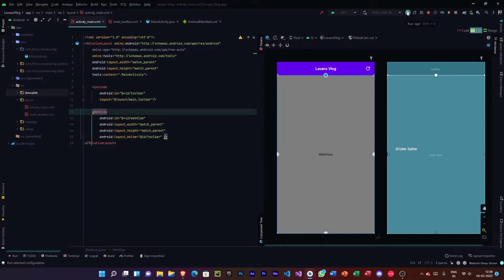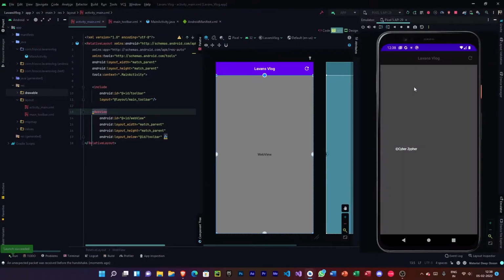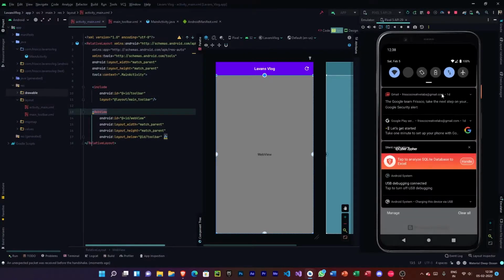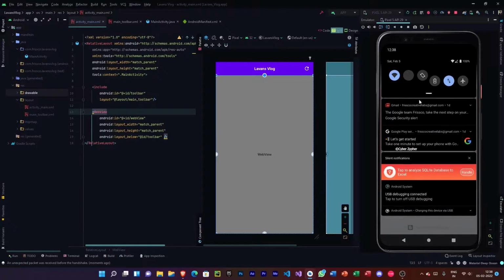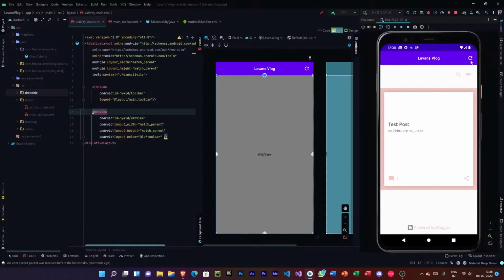So now let's try to run this app. Okay, so this is what I want. So this is so good, awesome. So let me switch off the dark mode. Okay, so we can see this, but if we press this, nothing happens because we haven't assigned any task for the button.